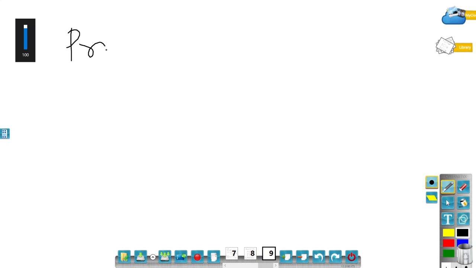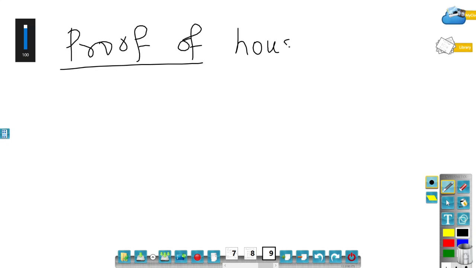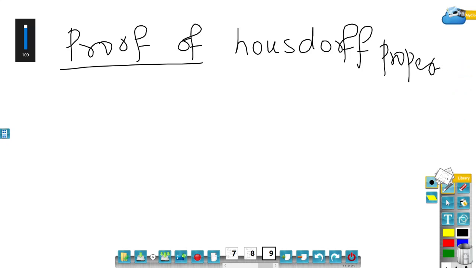Proof of the Hausdorff property. The Hausdorff property says that if P and Q are distinct real numbers, then show that their neighborhoods' intersection is empty.